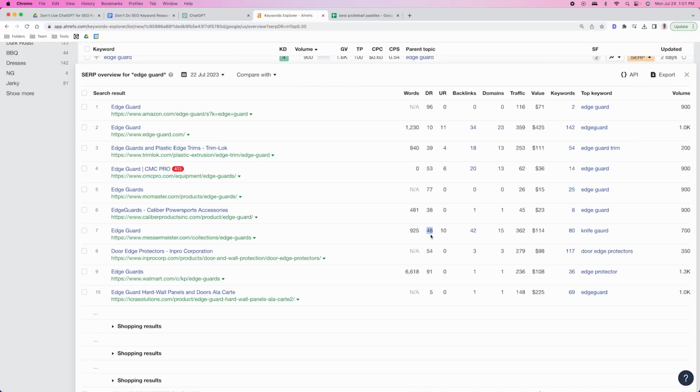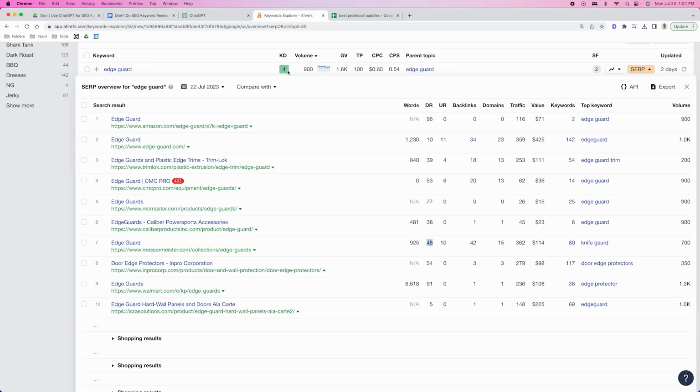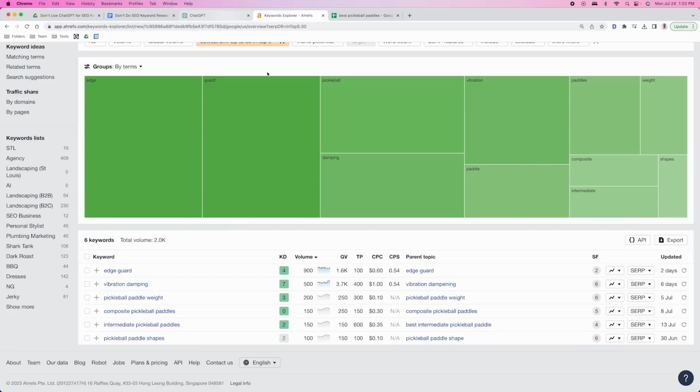Okay, that means there's an opportunity to actually rank here because we have domains that are not super strong that are ranking, and the overall KD is not very high either. So that means we're not going to need a ton of backlinks to be able to rank here. Now, I don't even know if this is relevant to pickleball. The other issue with using ChatGPT just on its own is we don't even know if these are relevant. So you have to dig a little bit deeper, and we start to look at vibration dampening.